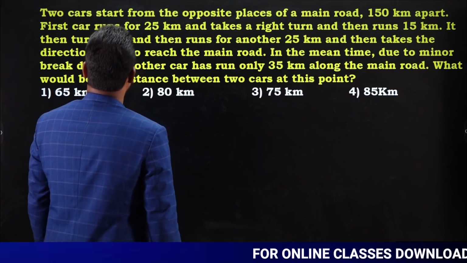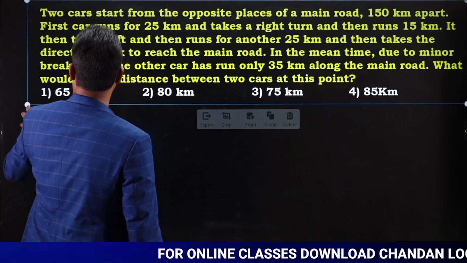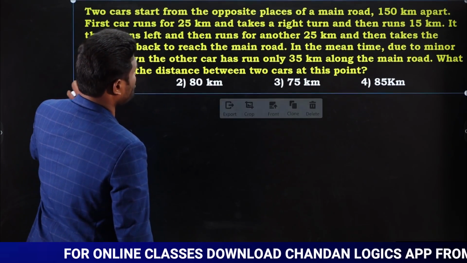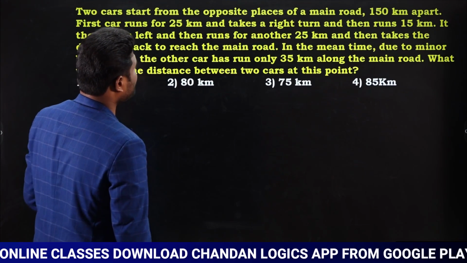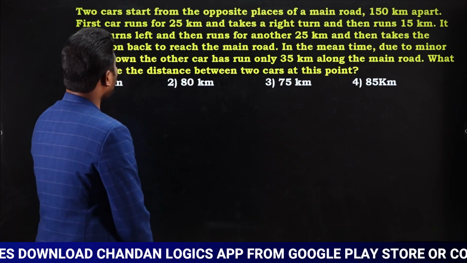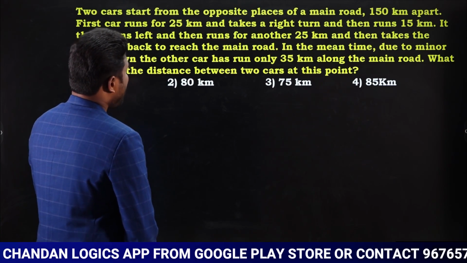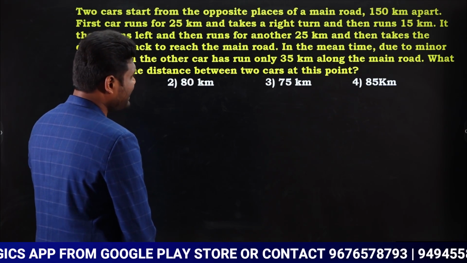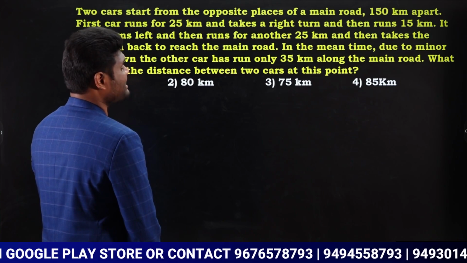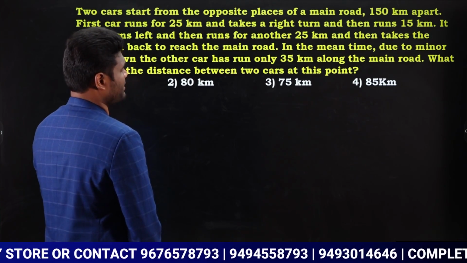Two cars start from the opposite places of a main road 150 kilometer apart. First car runs for 25 kilometer and takes a right turn and then runs 15 kilometer.